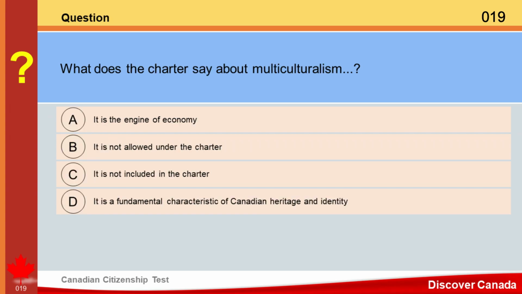Question. What does the Charter say about multiculturalism? A. It is the engine of economy. B. It is not allowed under the Charter. C. It is not included in the Charter. D. It is a fundamental characteristic of Canadian heritage and identity. Answer. D. It is a fundamental characteristic of Canadian heritage and identity.